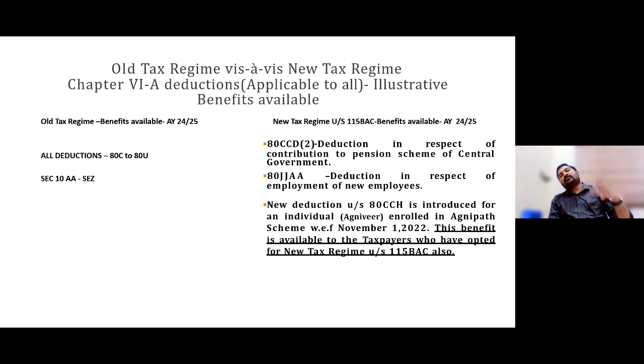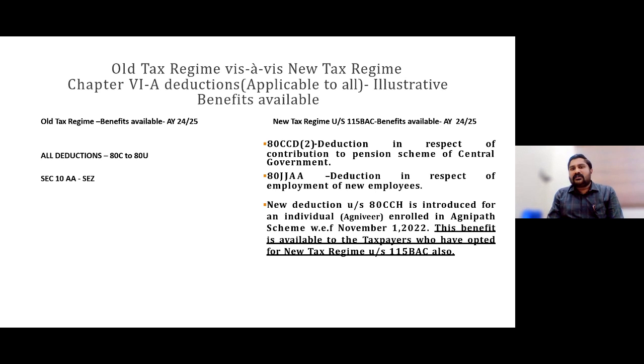That would be only for old tax regime persons. 10AA would not be for new tax regime opters. Of the 80C to 80U deductions, only 3 would be eligible.